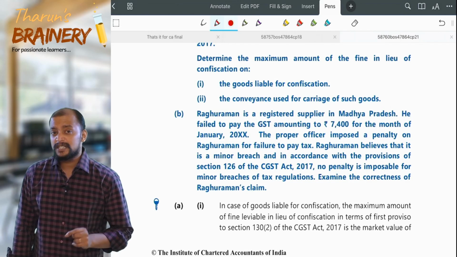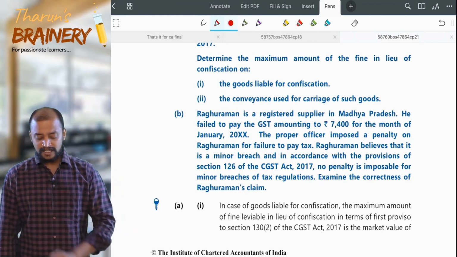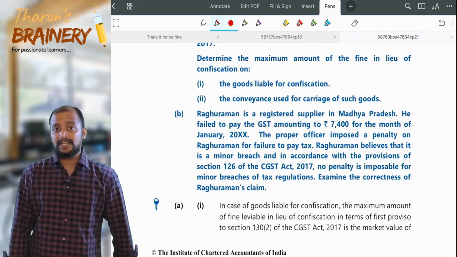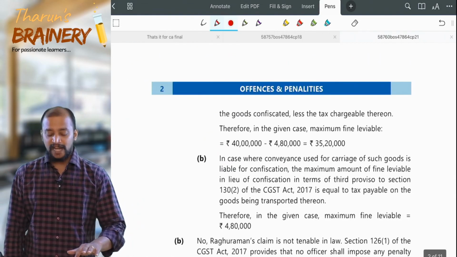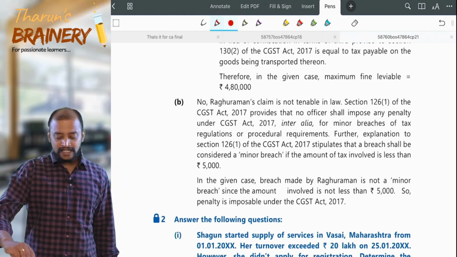What is a minor breach? A breach where the tax involved does not exceed 5,000 is known as a minor breach. But what is the tax involved here? 7,400 rupees. It is not less than or equal to 5,000. Therefore, it is not a minor breach and penalty shall be levied. Raghuraman's claim is not tenable in law.